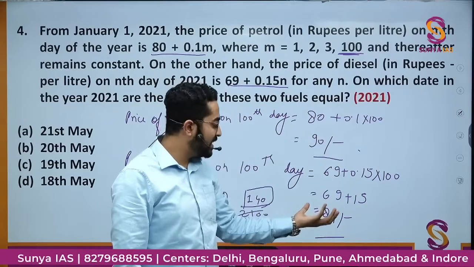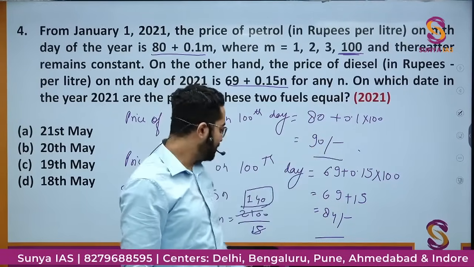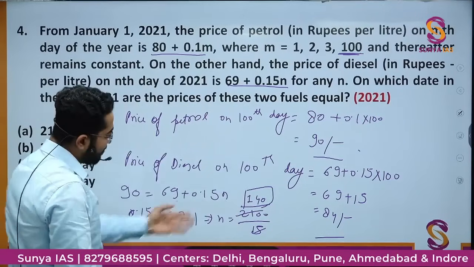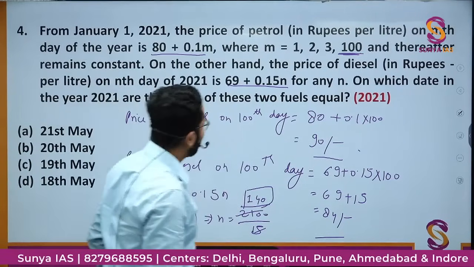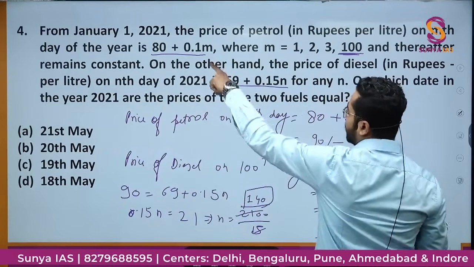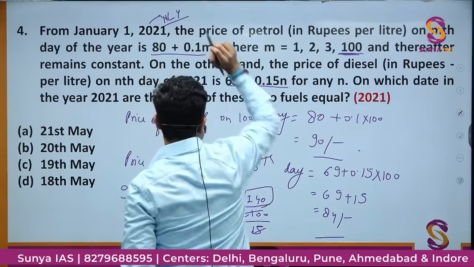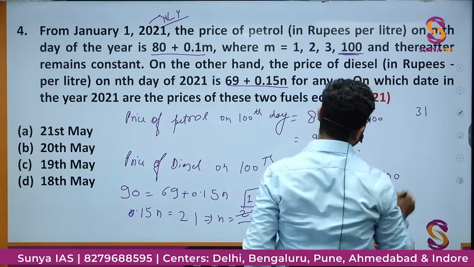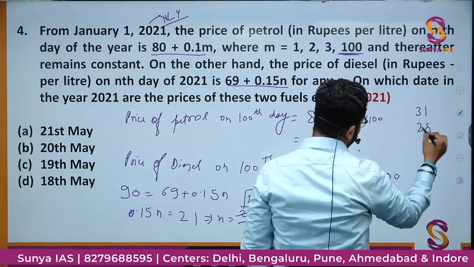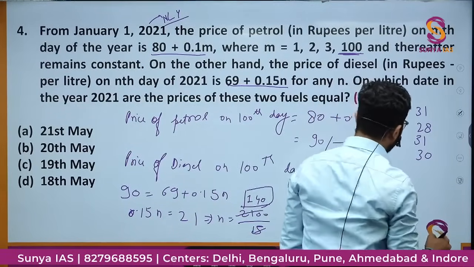That means this will take more days to reach 90 because now it is constant, right. So we have calculated that total 140 days it will take. So now, if the total is 140 days, let's calculate. This is 2021, that is, this is a non-leap year. Non-leap year. So January there will be 31 days, February 28 non-leap year, March 31, April 30, and May.